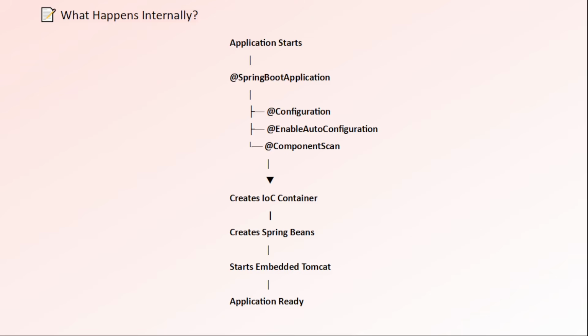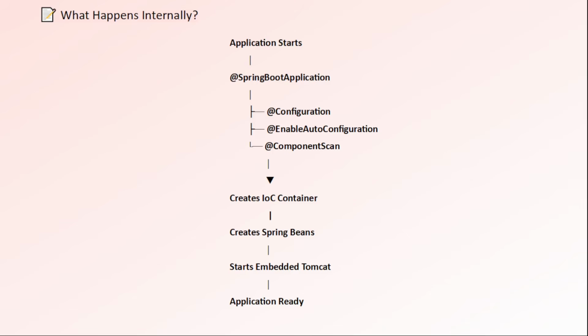Now let's understand what happens internally when a Spring Boot application starts. At first, the Spring Boot application annotation is executed. It combines configuration annotation, enable auto configuration, and component scan. Then Spring creates the IOC container, registers all the required beans, starts the embedded Tomcat server, and finally your application is ready to handle requests. So that's all about the Spring Boot annotation.